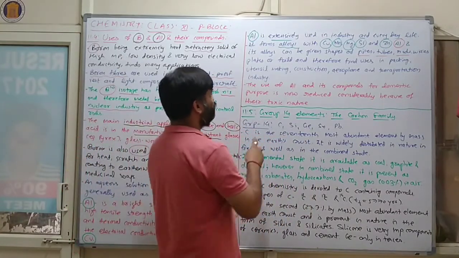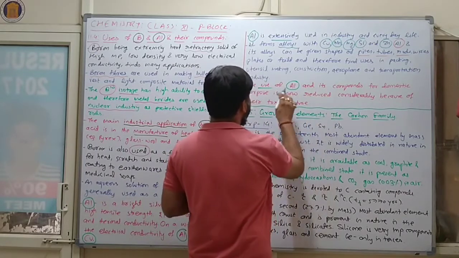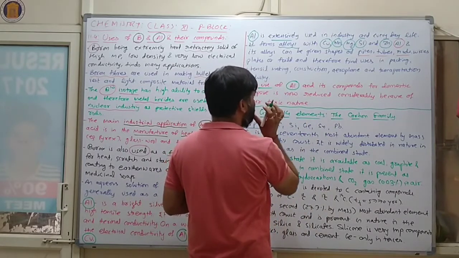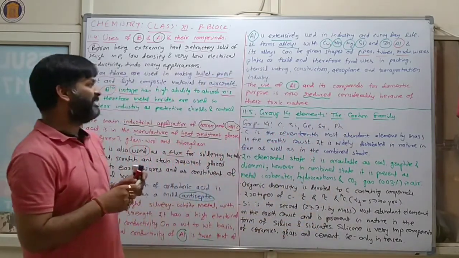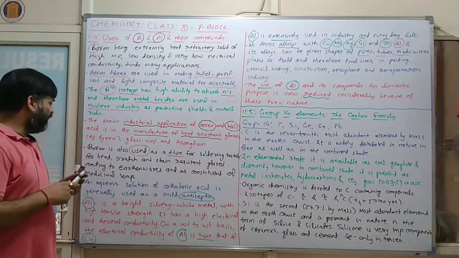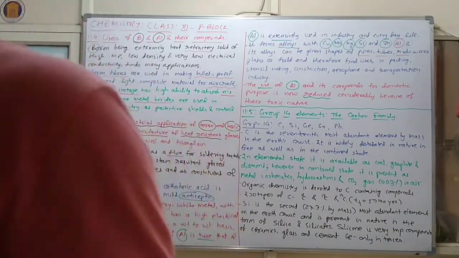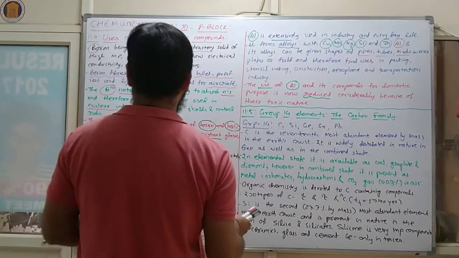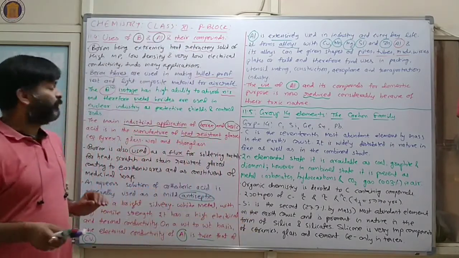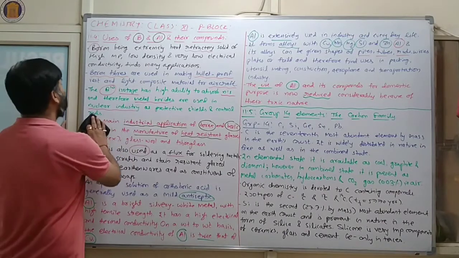The use of aluminium and its compounds for domestic purposes is now reduced considerably because of their toxic nature. So nowadays we are less preferring aluminium in the utensils we use, due to its toxic nature. So this is the complete information on the usage of boron as well as aluminium.